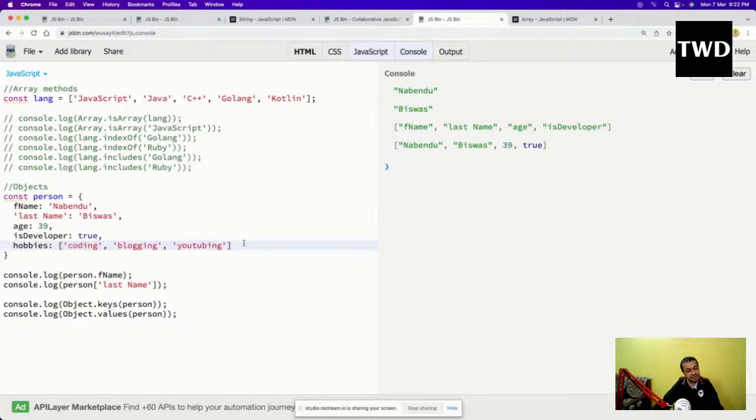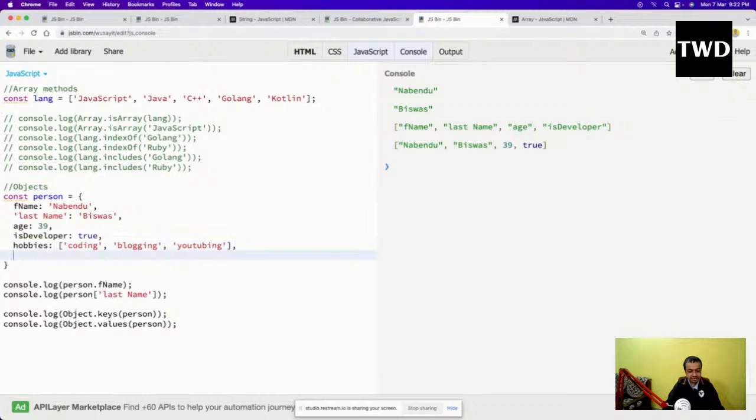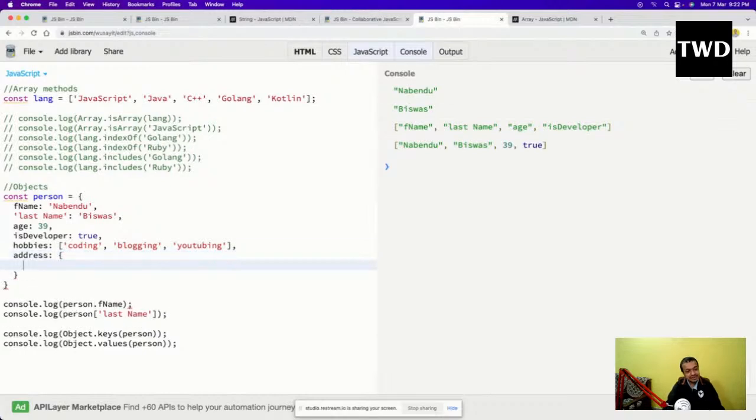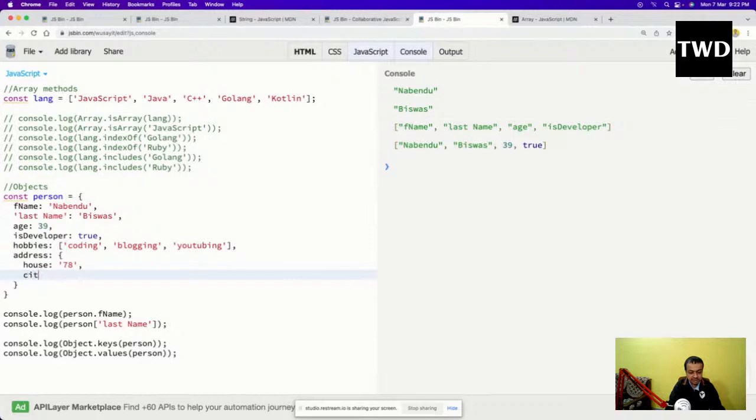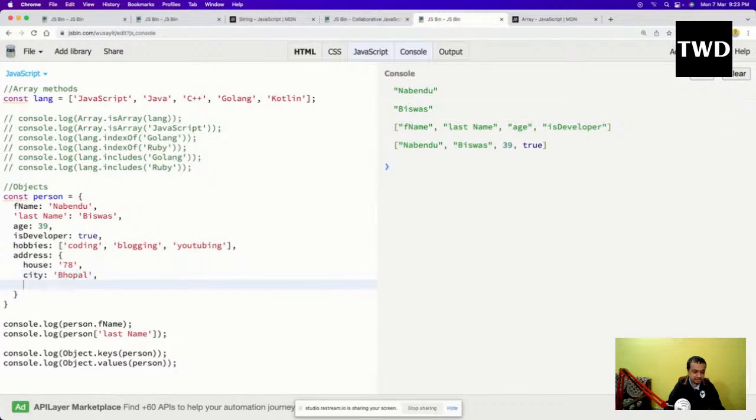Even on top of it, it can be another object also. Like this, I have an address. It can be another object itself. Okay, so house is like 78, and city is like Bhopal, and state is like MP, like this.